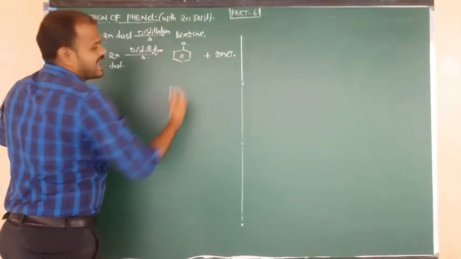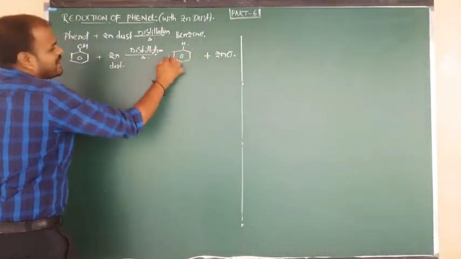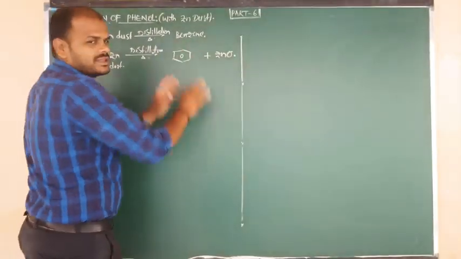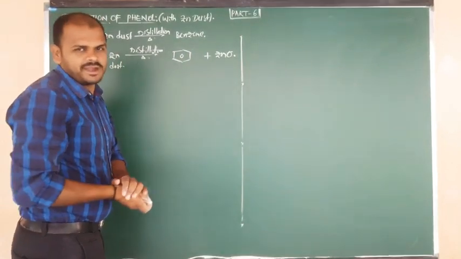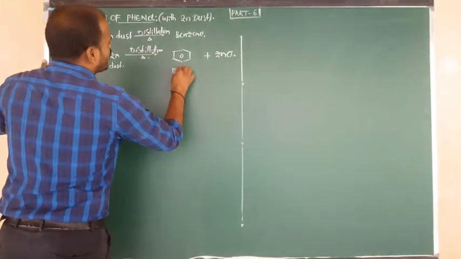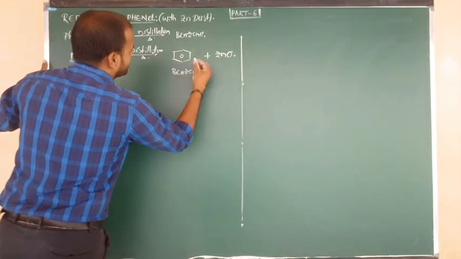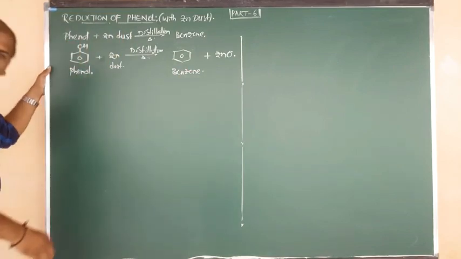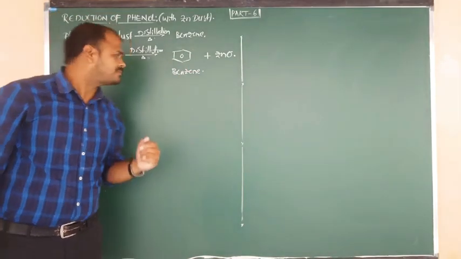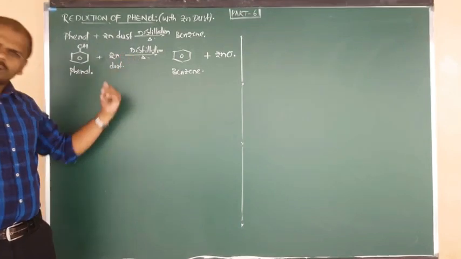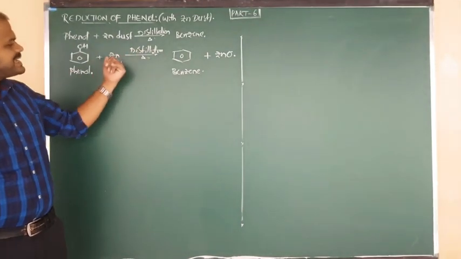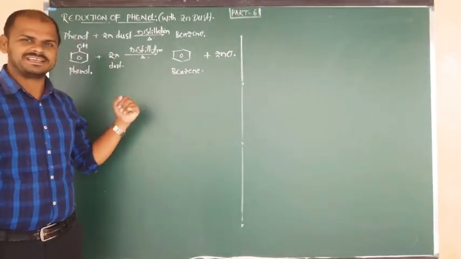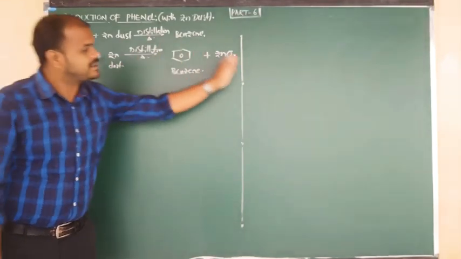Every carbon contains one hydrogen. That means here you are going to get the product, benzene. And what is the reactant here? Phenol. Reaction was over. Once again I am going to revise the statement. Phenol on reduction, or we can say phenol on distillation with zinc dust gives benzene. So here zinc acts as a reducing agent because it removes the oxygen in the form of zinc oxide.